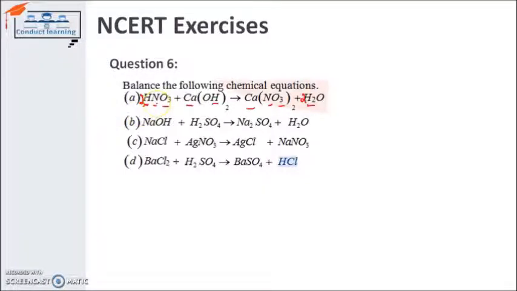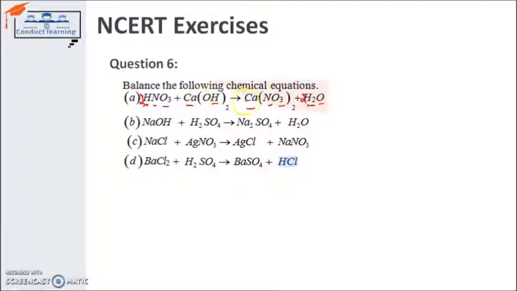Nitrogen is having 2 atoms now and 2 atoms on the product side. Oxygen is having 8 atoms on the reactant side and 8 on the product side, since the 2 atoms for this are also added. So the total is 8.